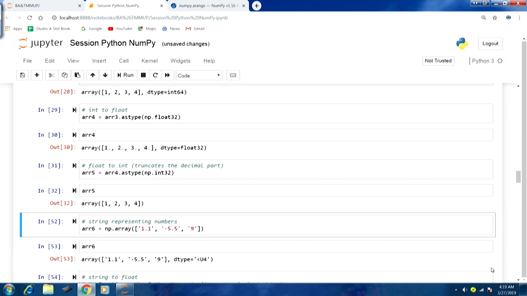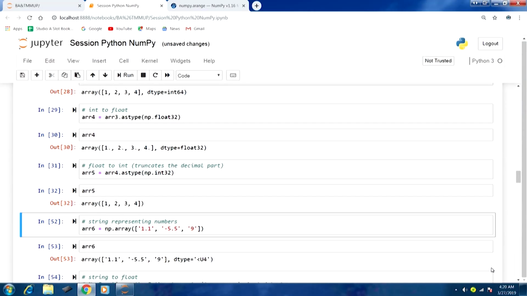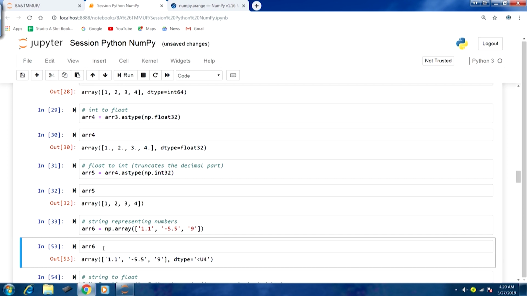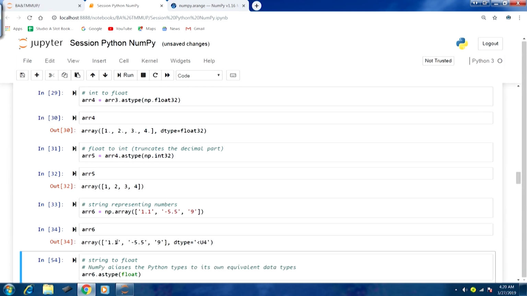Sometimes string values might contain numbers, in single quotes or double quotes. So let us take this example, array 6. Let us first create this array using the array function, np.array. This is the string object that we have. Let us output the values.